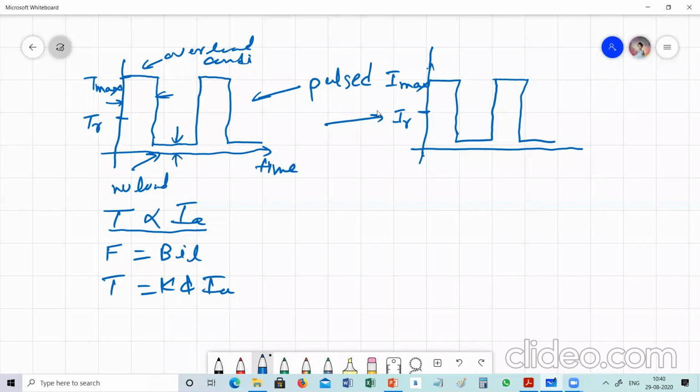So we know that the torque is proportional to current, so the current waveform is also like this. Suppose the motor is a DC motor, then the current will be like this. If the motor is AC, then we will get a waveform like this.